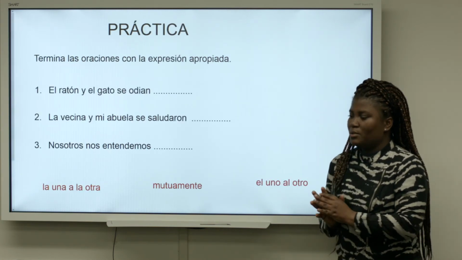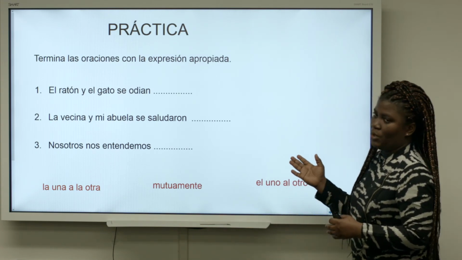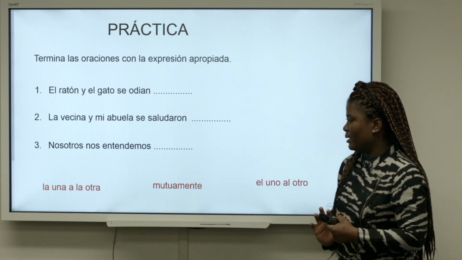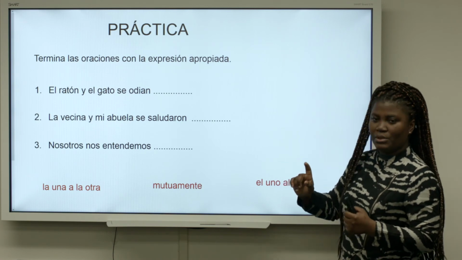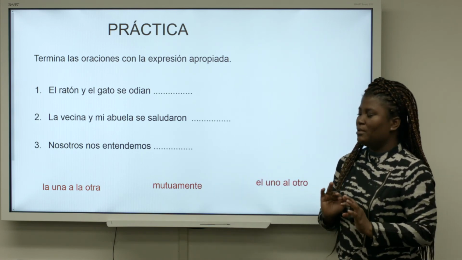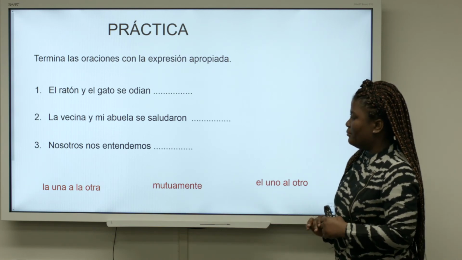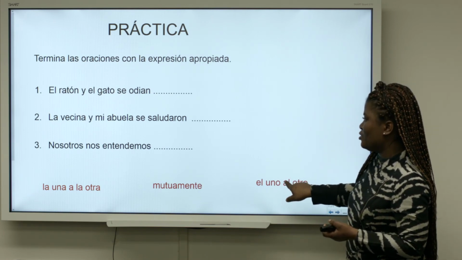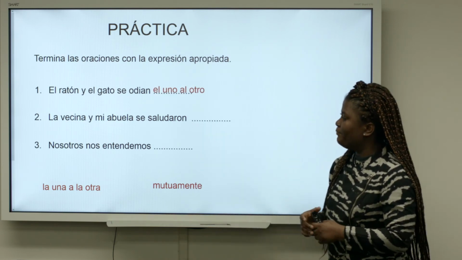Now, just a little practice on what we have done so far. El ratón y el gato se odian. So the rat and the cat hate blah blah blah. We have ratón, which is masculine, and gato, which is also masculine, which means that the first option, la una, feminine, is wrong. Mutuamente could work. And then we have el uno al otro. So this will best suit the first sentence, will best complete it.